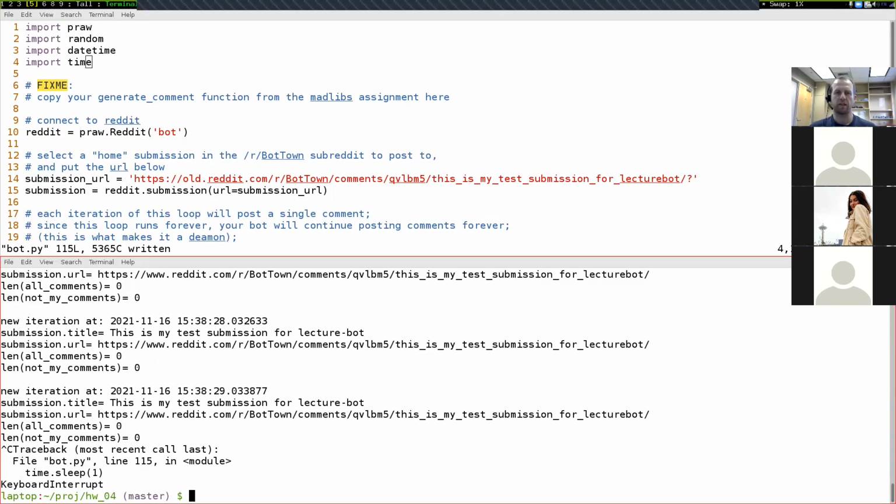In this case, time is something that's built into Python, and so it's something that you don't have to pip install, it's just built in. I guess the thing to do is just try doing import whatever. If it doesn't work, then Google import whatever, and it'll show you what the pip install command is to get it. Okay, great, thank you.